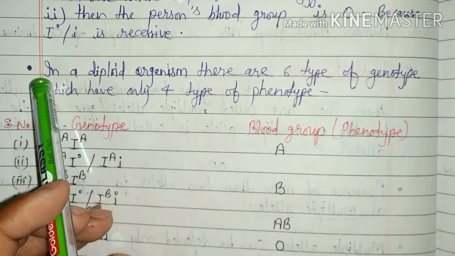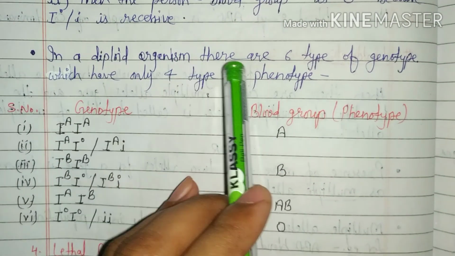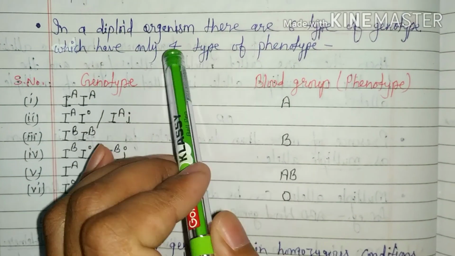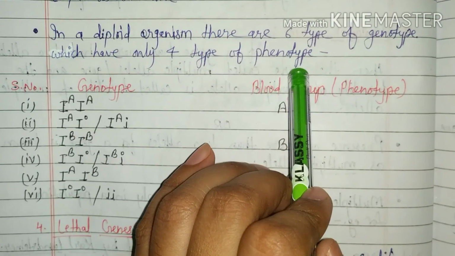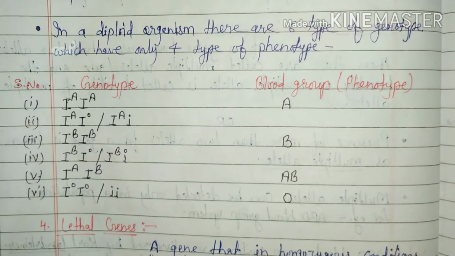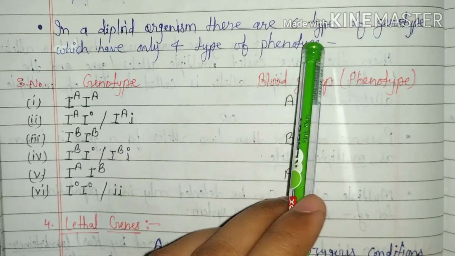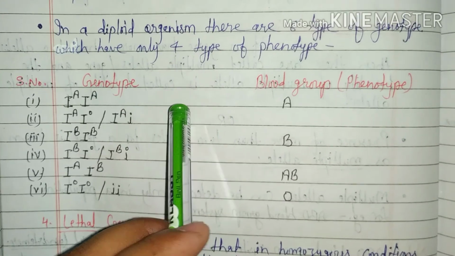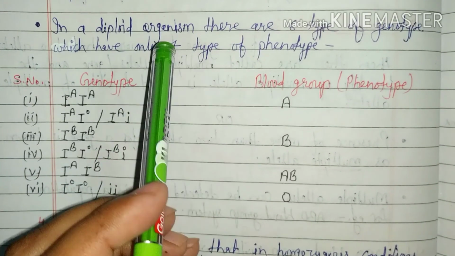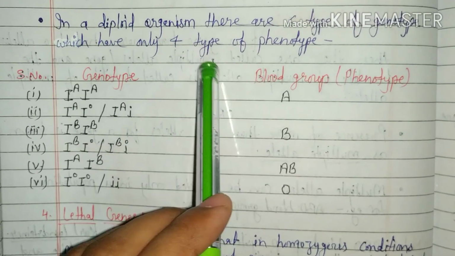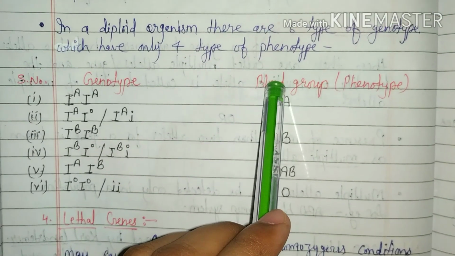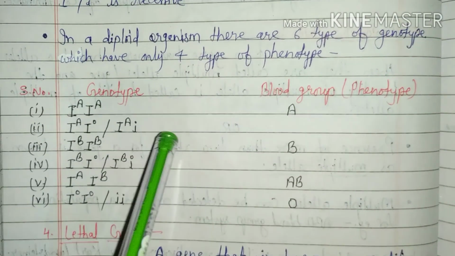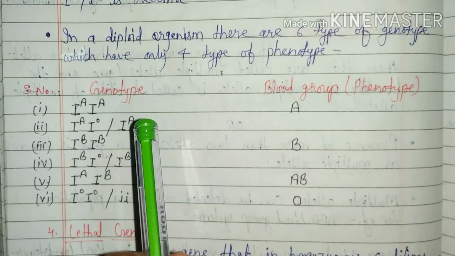Okay. Next, in a diploid organism, there are 6 types of genotype which have only 4 types of phenotype. It means in ABO blood group, 6 types of genotypes are formed. A single gene has 3 alleles. It means for I gene there are 3 alleles present, IA, IB and I0 or small i.